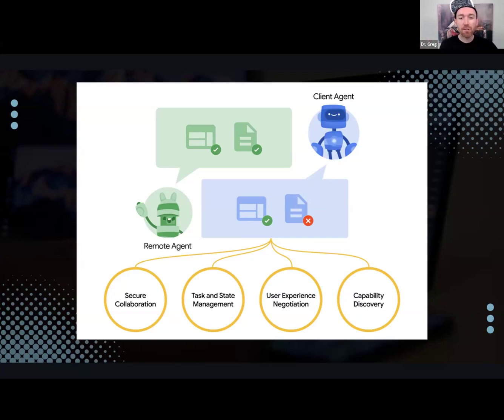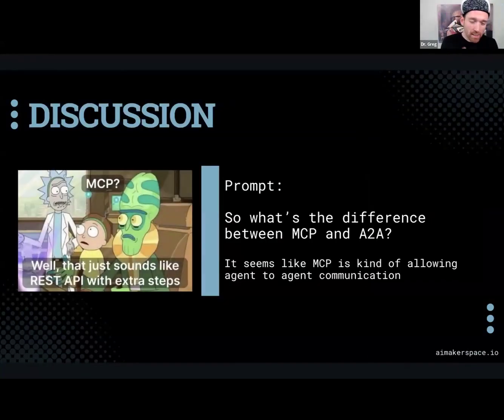But for people that are looking for a quick takeaway from A2A and from MCP, what's the difference? And what are the big takeaways for both AI engineers, and then maybe for other folks in the room that are not really AI engineers? What should they be taking away?